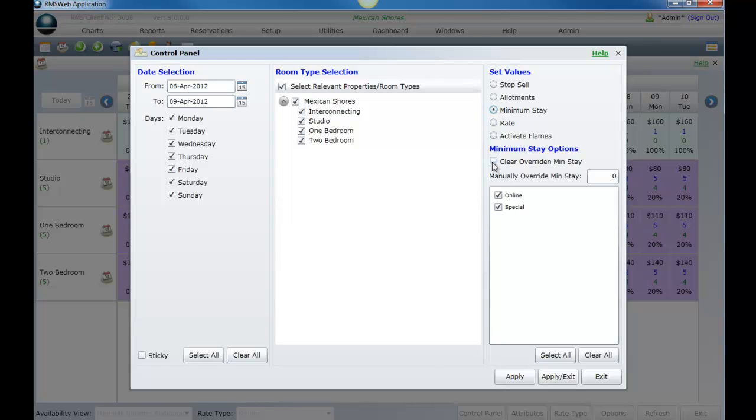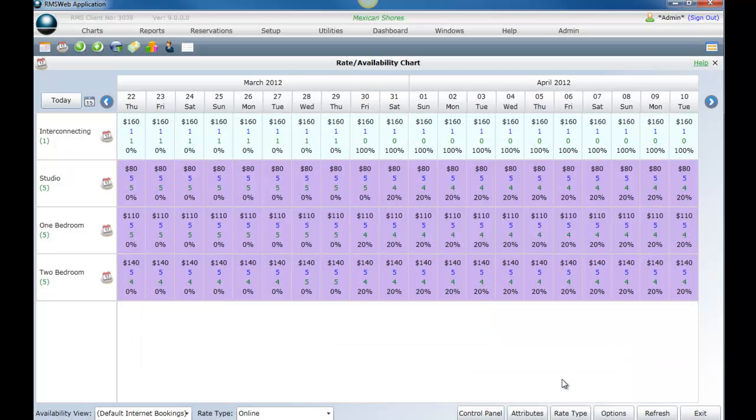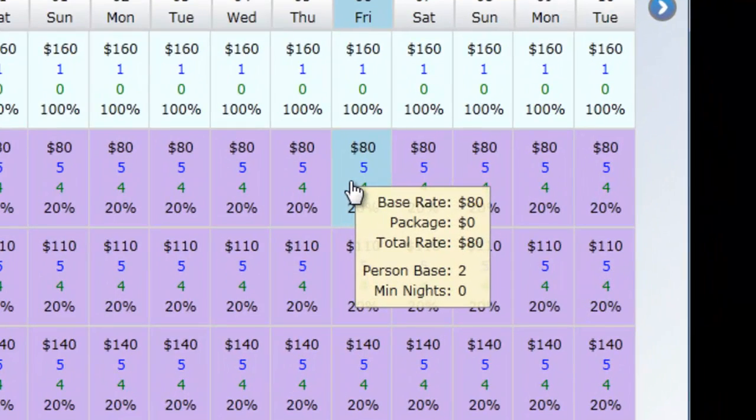Place a tick in the option named Clear Overridden Min Stay. Lastly, choose which rate type you wish to apply this change to. Once all sections are completed, select Apply, Exit. Your data window will now display the min nights in black.